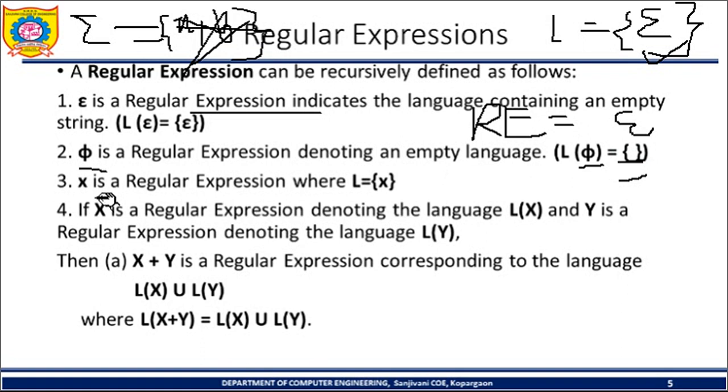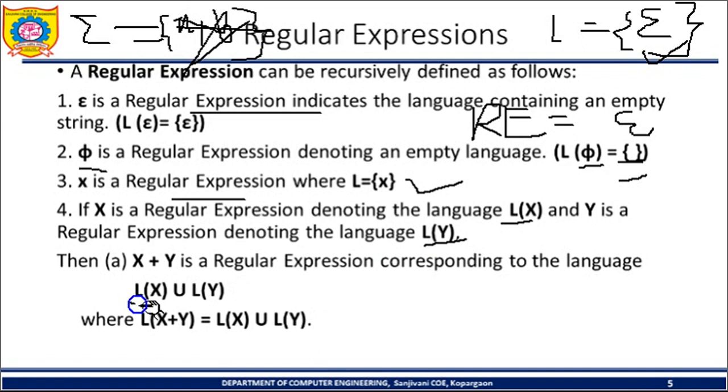If X is a regular expression, then its language is LX. Now if X is a regular expression denoting the language LX, and Y is a regular expression denoting the language LY, then X plus Y is the regular expression corresponding to the language LX union LY.